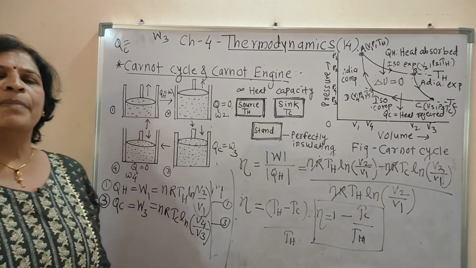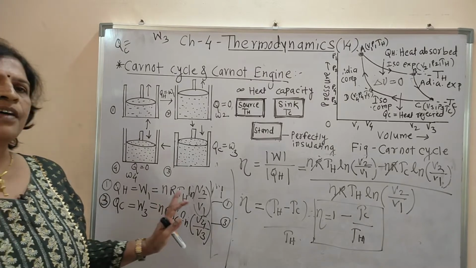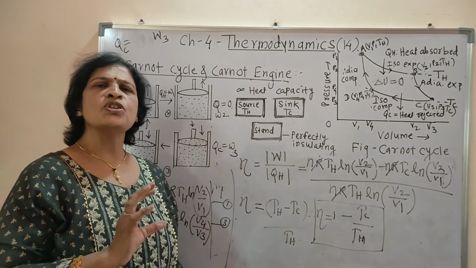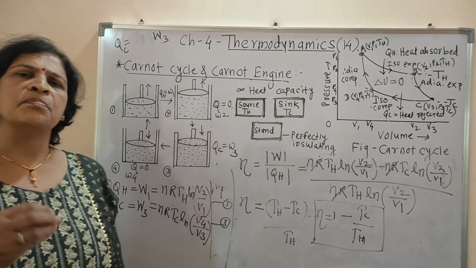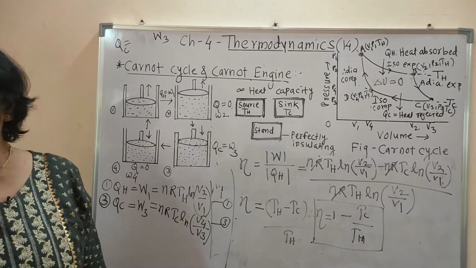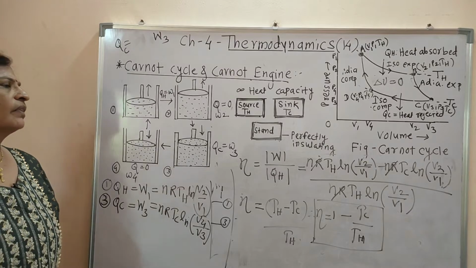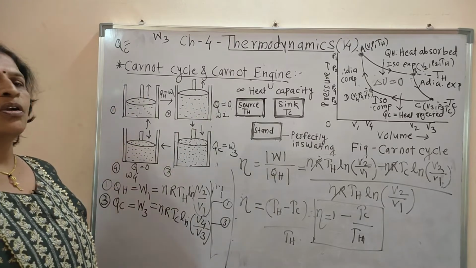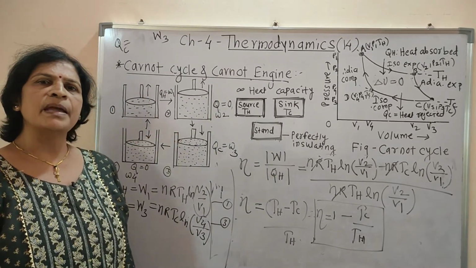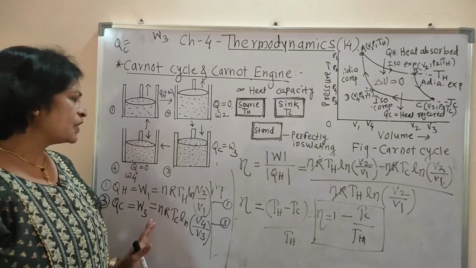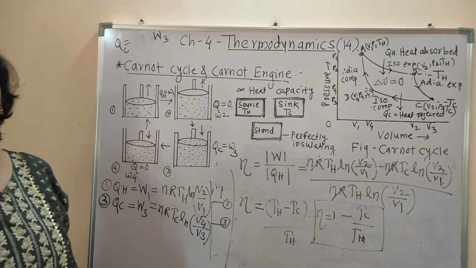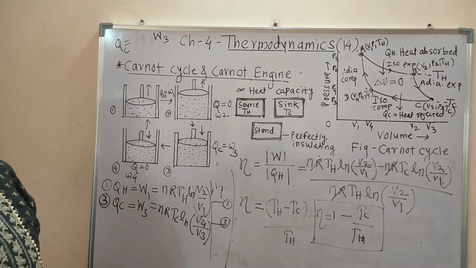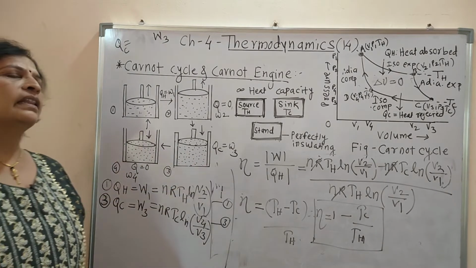But it is bad luck that he had a very short life. At the age of 36 he passed away. That is bad luck. And this is all about the Carnot engine. Are you getting my point? The derivation for this is not given in your book, but for CET, NEET, JEE, I explain that formula.